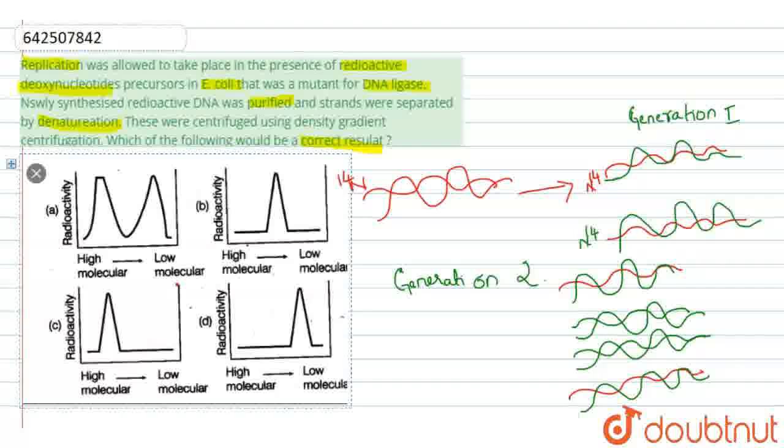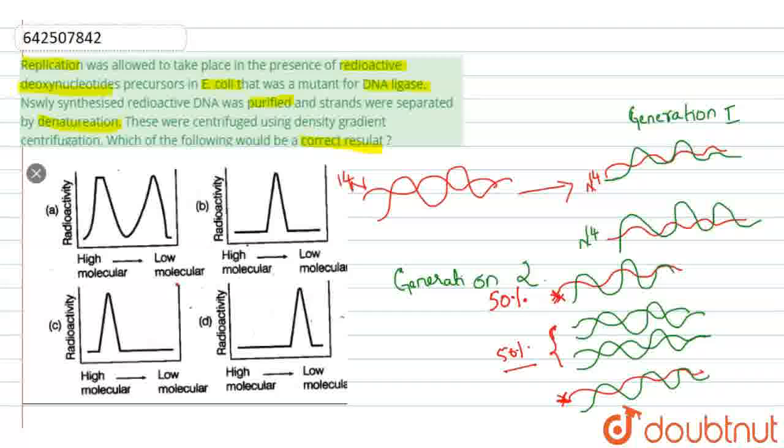So here once you observe, there is a formation of 50% radioactive DNA and 50% non-radioactive DNA, because it is a semi-conservative mode of DNA replication, where the parental DNA is conserved for the further process. So as you can observe in generation 2, 50% are radioactive DNAs, whereas the other 50% are non-radioactive DNA.